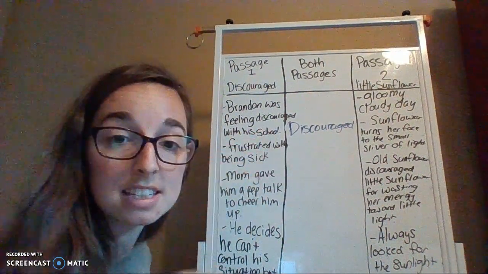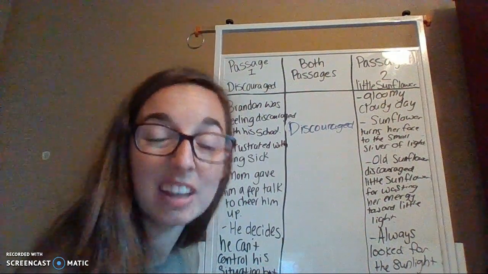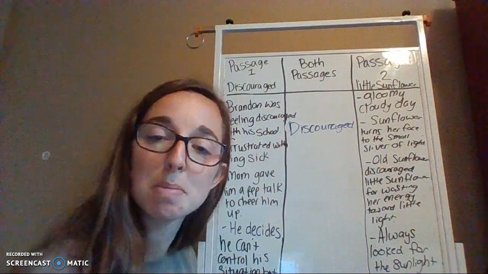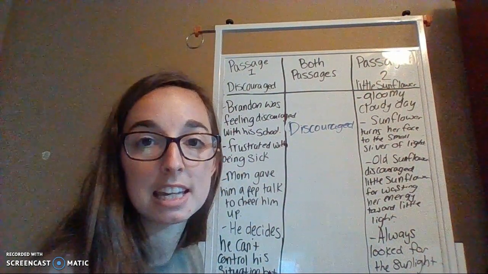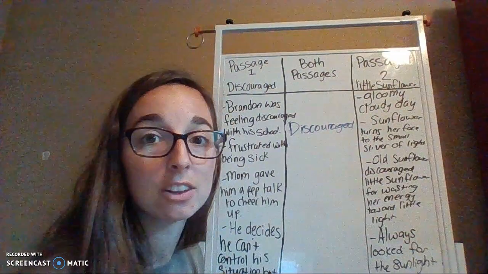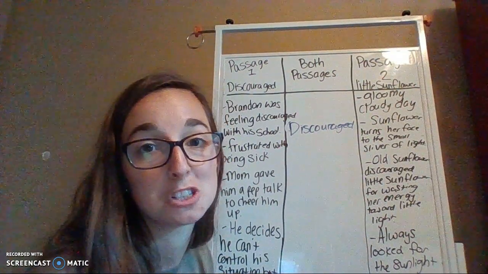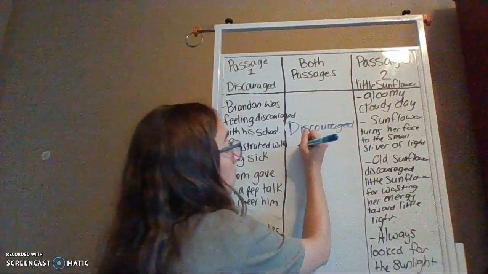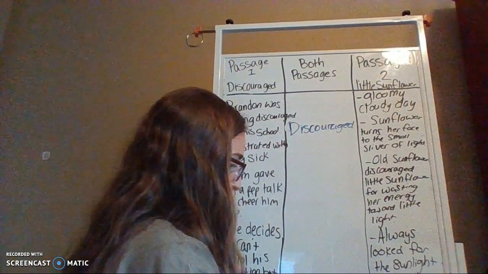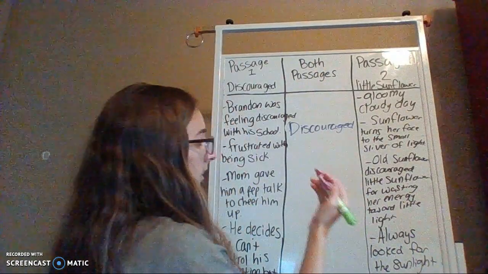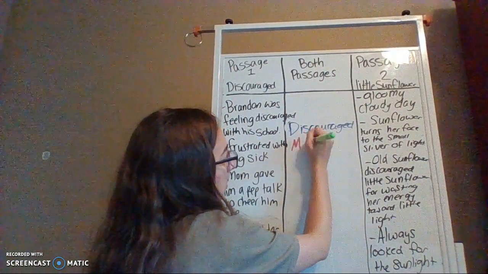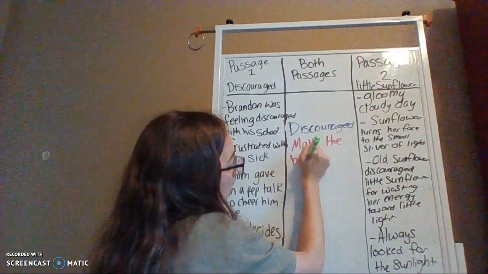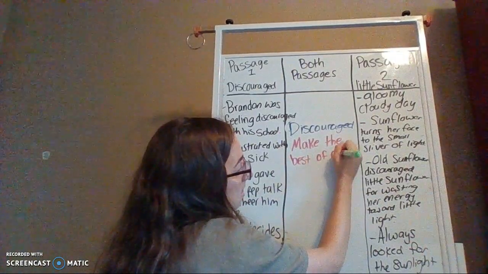Because Brandon decided that, you know, even though he couldn't be with his friends, he couldn't go to school the way he wanted, that he was going to do the best that he could in school and do the best that he can maintaining those friendships. And little Sunflower made the best of her situation by trying to find the little sliver of light on a gloomy day. So, the theme, got another color here, make the best of any situation.